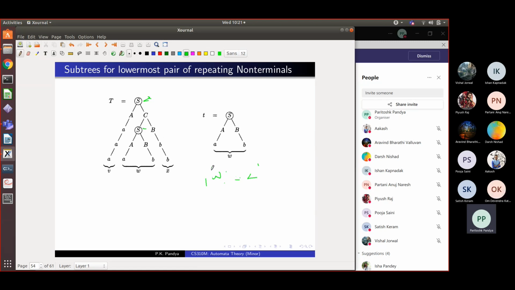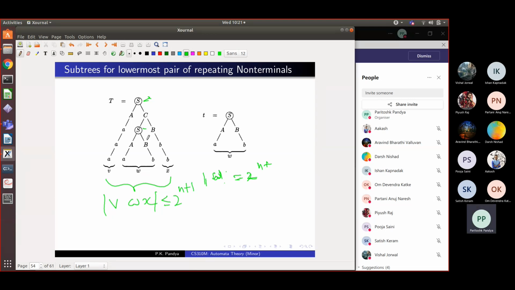So what will be the length of this W? It will be 2 raised to n. What will be the length of this string? It cannot be very long, because there is only one occurrence of S which repeats. And here in the V part and X part also there are no repetitions, right? So the length of VWX will be at most 2 raised to n plus 1, right?